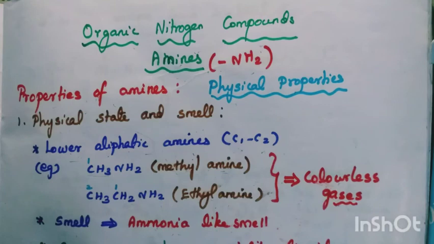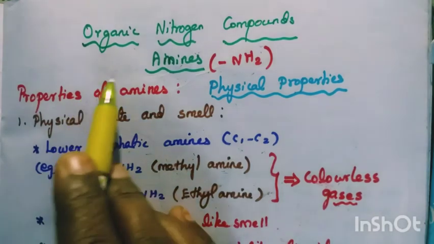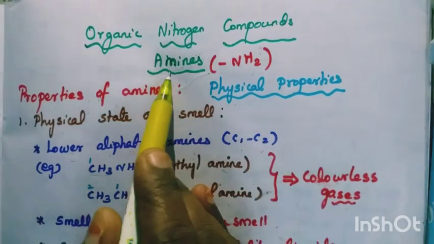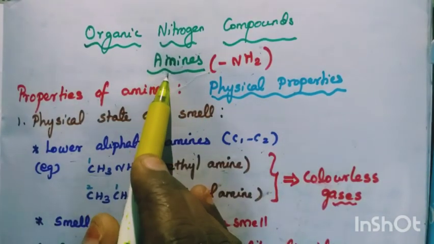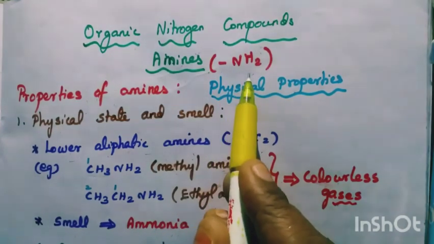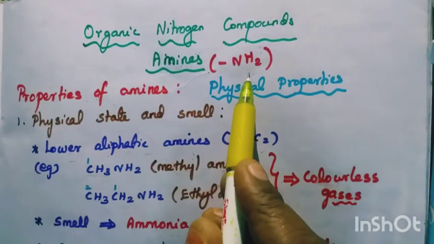Good morning. Now we are going to see the organic nitrogen compounds. In organic nitrogen compounds, that is amines. Our lesson is amines. Amines means compounds containing the NH2 group.